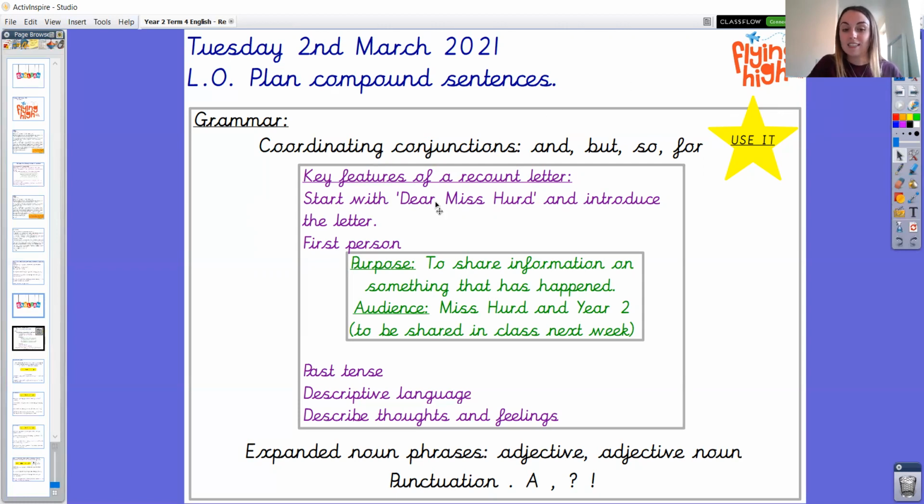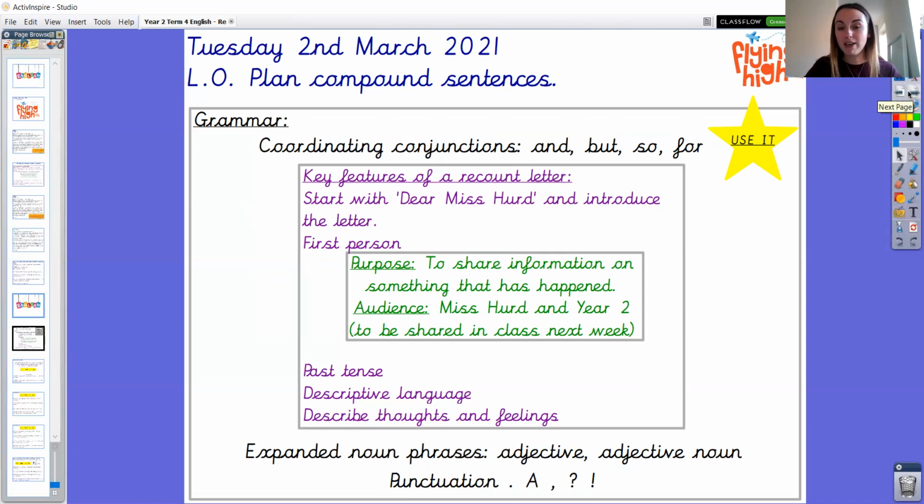Of course, we can add detail for our audience by using expanded noun phrases when there is more than one adjective before the noun. And it's really important that we punctuate our sentences correctly using capital letters, full stops, commas if we're using expanded noun phrases, question marks or exclamation marks. So it might be that you're not using all of these punctuation types today, but when it comes to writing your letter, I know that you've planned your questions, for example, so it'd be great to remember your question marks.